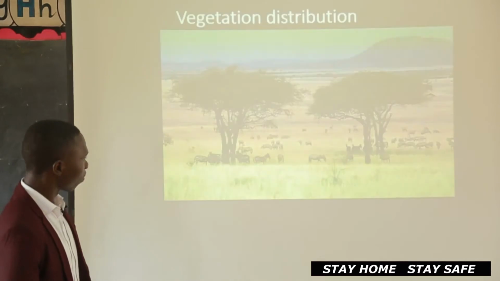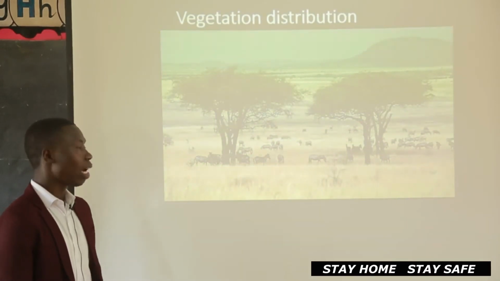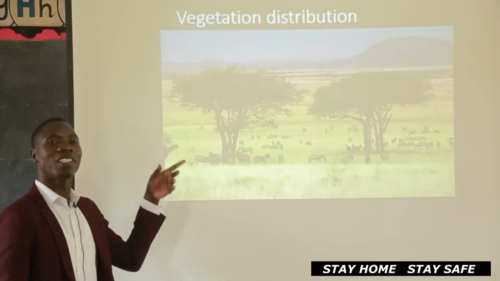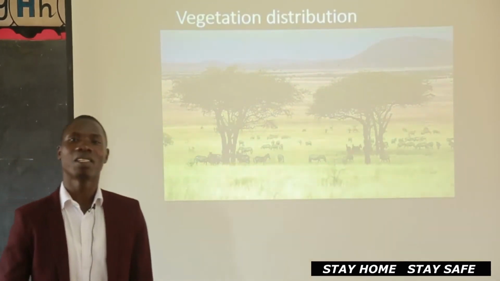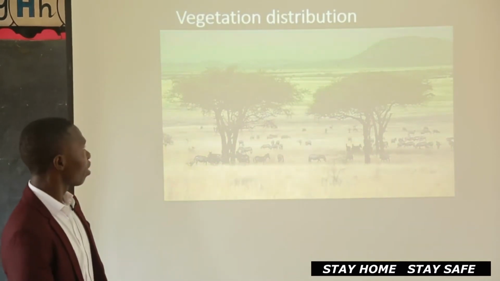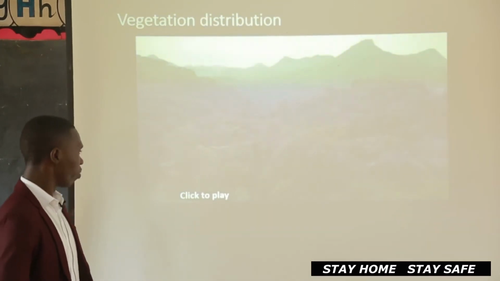For example, are you able to see the vegetation of this place? Now let's say this is place A. The vegetation of this place may not be the same as that place where you stay. Now there is also this place here.